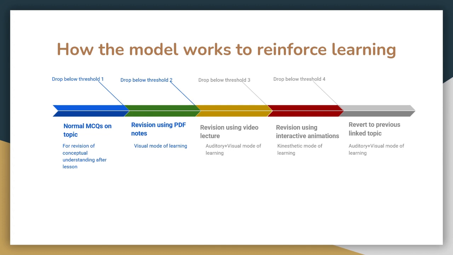So once they get questions wrong or have a low confidence rating, it first shows them a revision using PDF notes, after which if it drops below the next threshold, it recaps using a video lecture, and lastly it revises using interactive animations. And if it finally drops below the threshold again, it means that the student has not grasped the concept after going through all of these modes of learning. It implies the student has fundamental conceptual misunderstandings, in which case we need to revert to the previous linked topic, which the teacher will indicate how the topics are linked and related to one another.